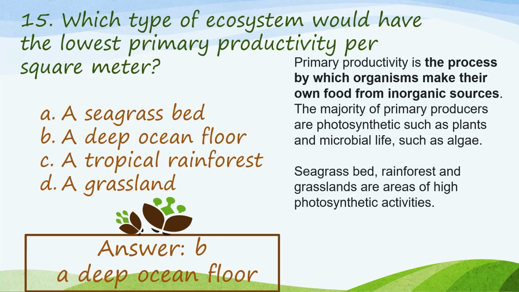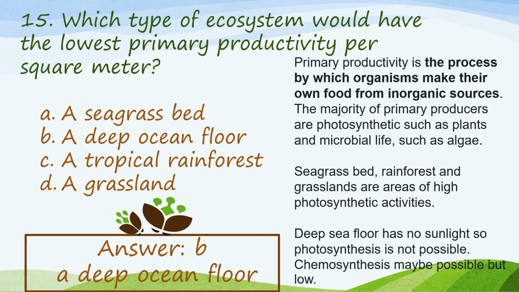Seagrass bed, rainforest, and grasslands are areas of high photosynthetic activities. Therefore, primary productivity is high. On the other hand, deep sea floor has no sunlight penetrating into it, so photosynthesis is not possible. Chemosynthesis may be possible, but very low, giving the lowest primary productivity per square meter.